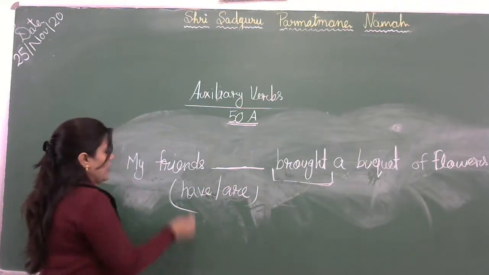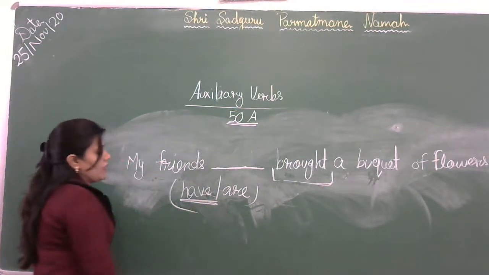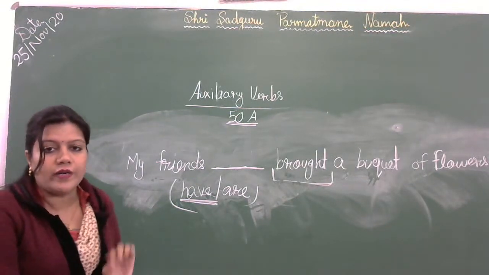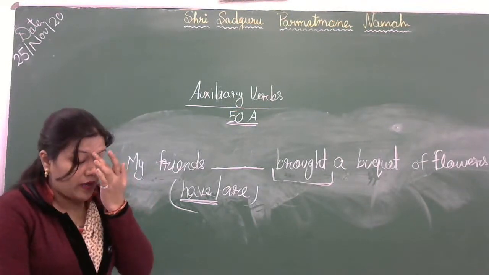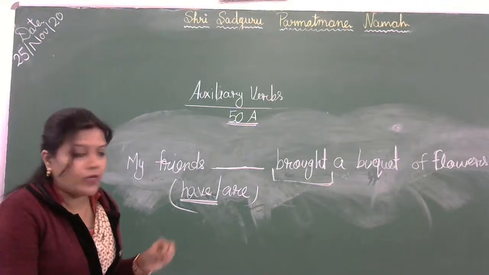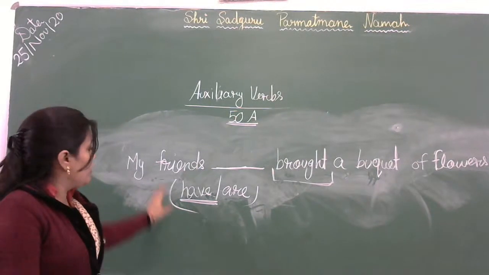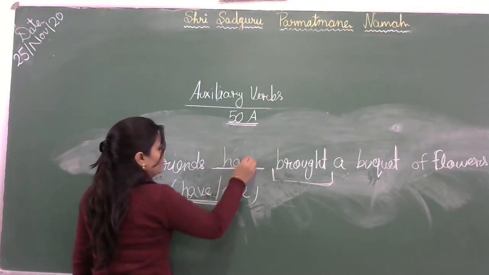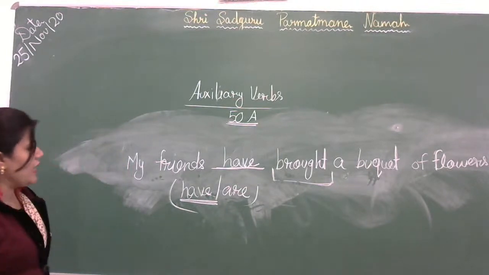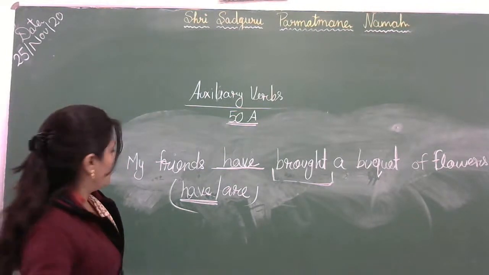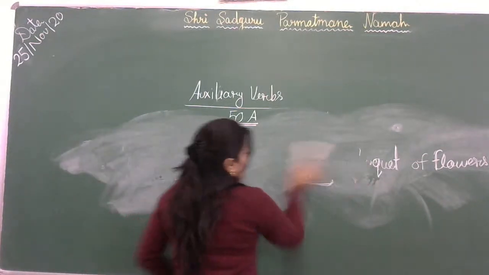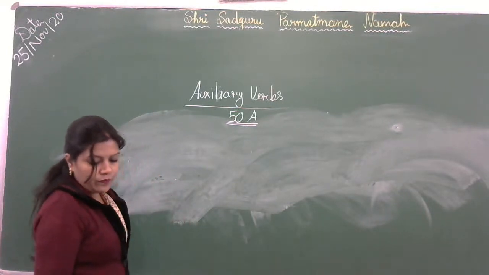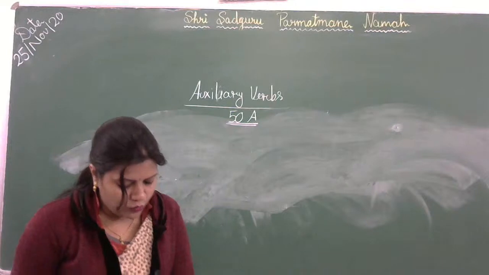Okay, in present perfect tense, there are two helping verbs, has and have. So has is used with the singular number noun. He, she, it के साथ हम has का use करते हैं, and we use have with plural number noun. So here friends मतलब बहुत सारे दोस्त. So we will use here have. Okay, my friends have brought a bouquet of flowers. मेरे जो दोस्त हैं वो क्या लेकर आए थे? Flowers, bouquet of flowers. Now 6 number, you know the way to the zoo.